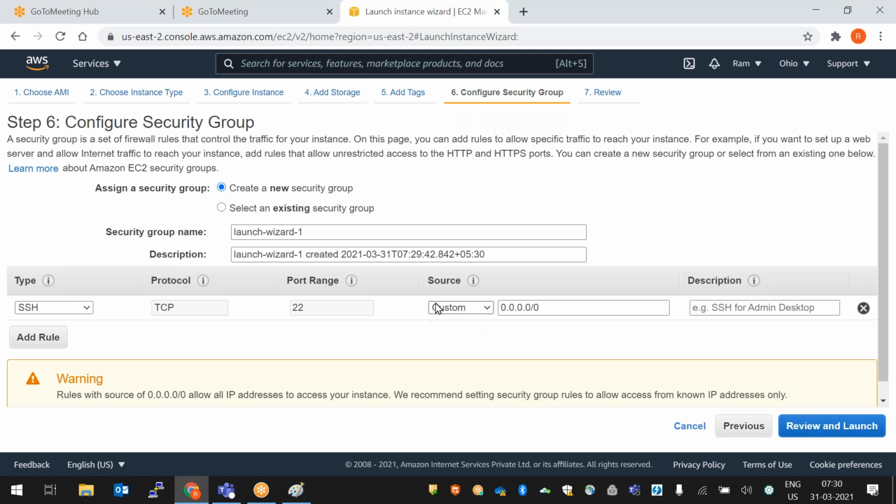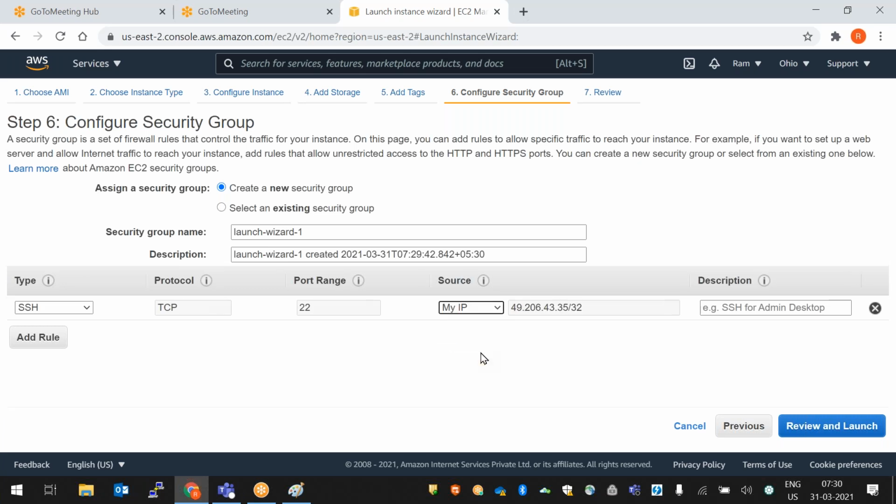Next one is source, custom. Custom means a custom IP. From custom sources you can access your server. Custom means, for example, a custom network can access this instance. If you select anywhere, you can access this instance from anywhere. My IP means you can access your cloud server from your dedicated IP. For now I give anywhere.